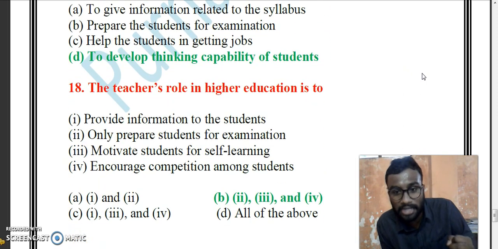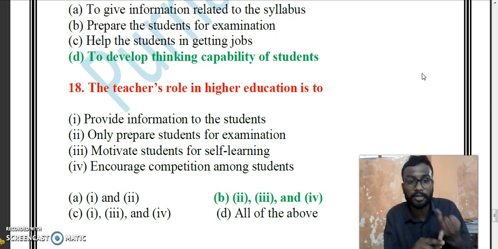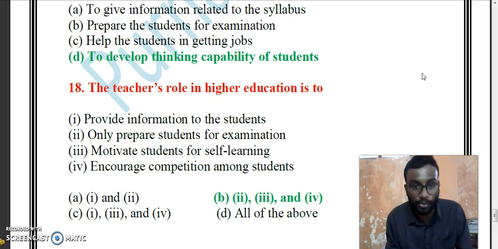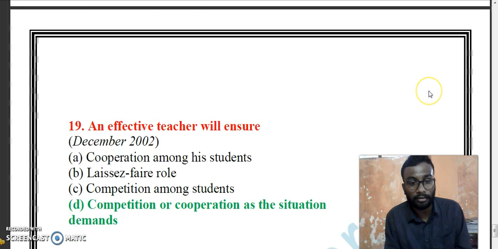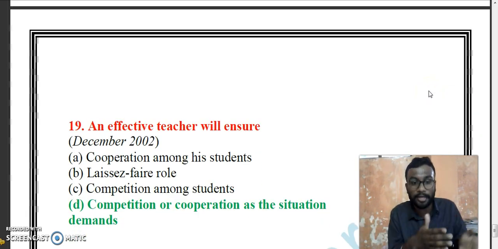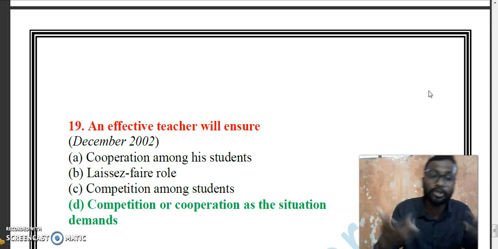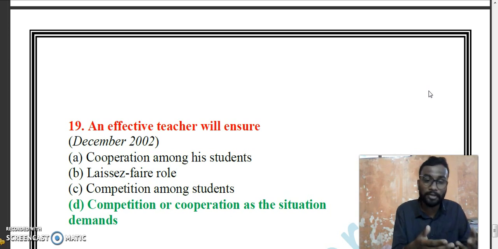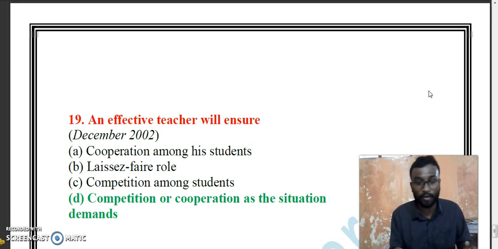Teachers' role in higher education is to provide the information to the students, only prepare students for examination, motivate students for learning, encourage competition among the students. Yeah, 2, 3 and 4 are the correct points. Teacher's role. An effective teacher will ensure cooperation among the students, laissez-faire role, competition among students, competition or cooperation as the situation demands. As per the situation demands, whether competition is really required or cooperation is really required.